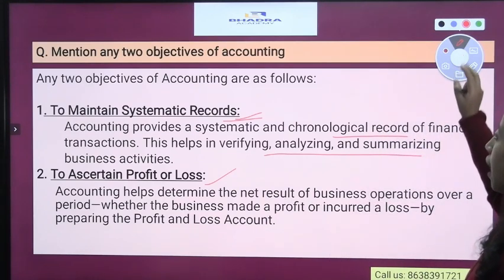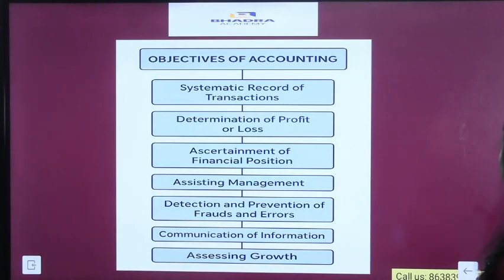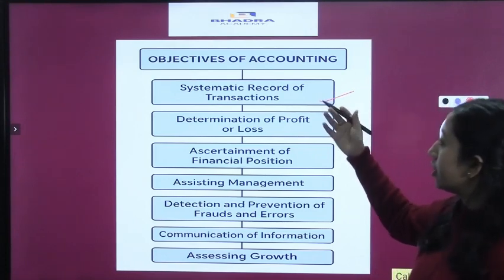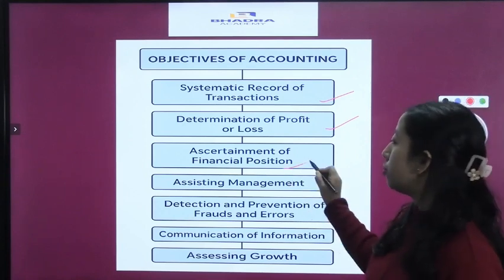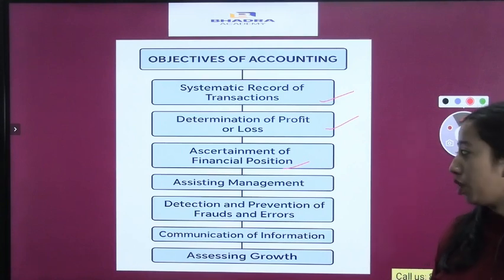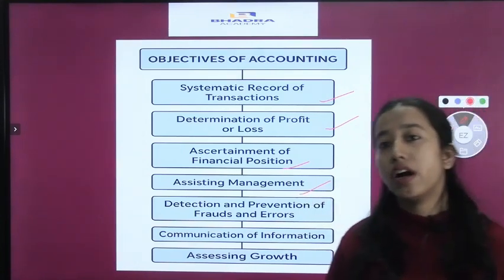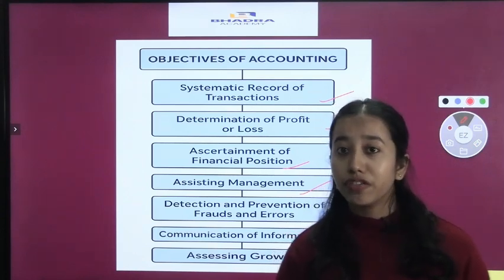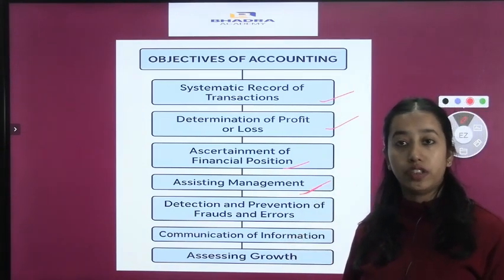In the exam, it was asked for only two objectives, but we will see the other objectives of accounting as well. The first is systematic record of transactions. Second is determination of profit and loss, and the third is ascertainment of financial position of the business, which is done by opening the balance sheet of the business. Next is assisting management. The result of the accounting process is accounting information, and that information helps the management in taking key decisions of the business.